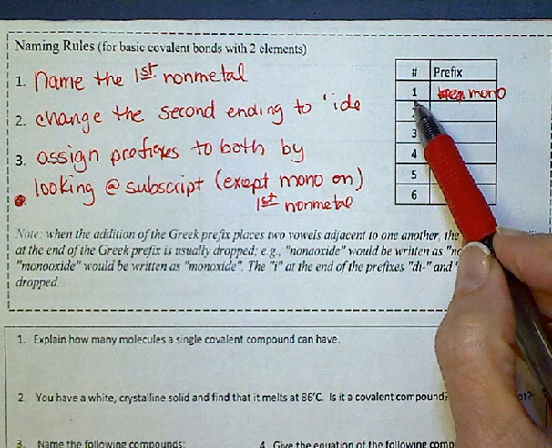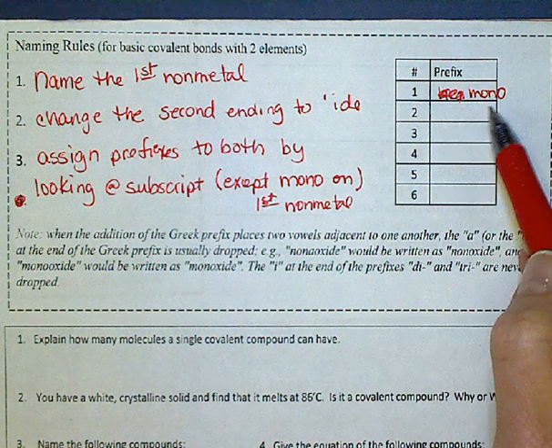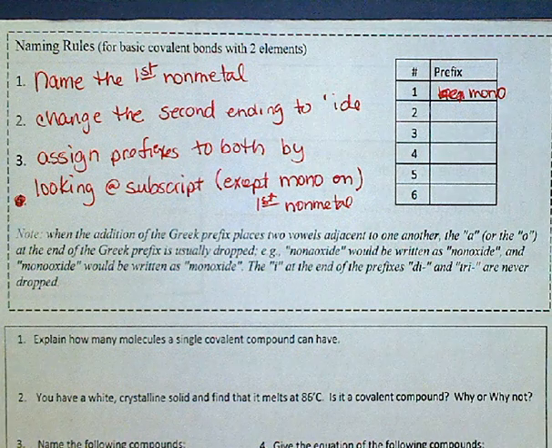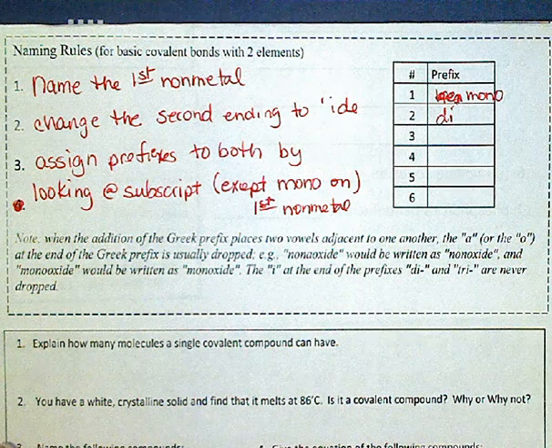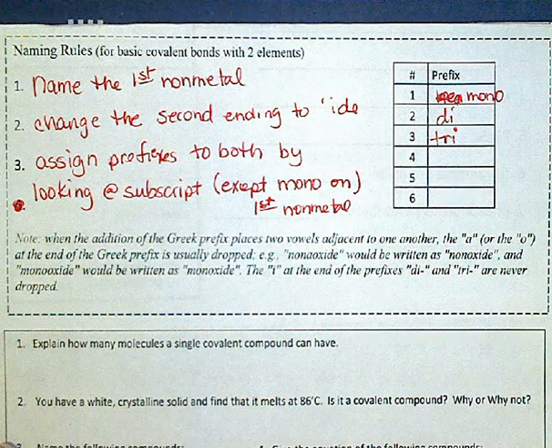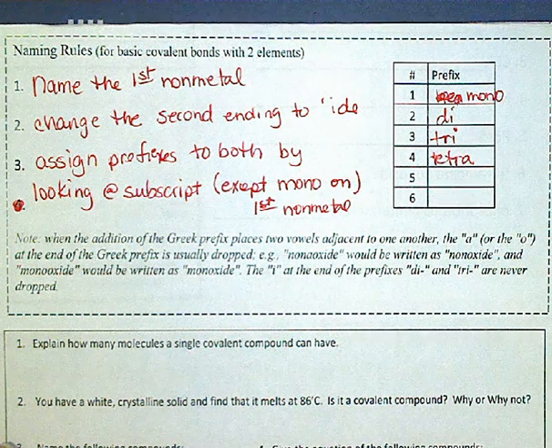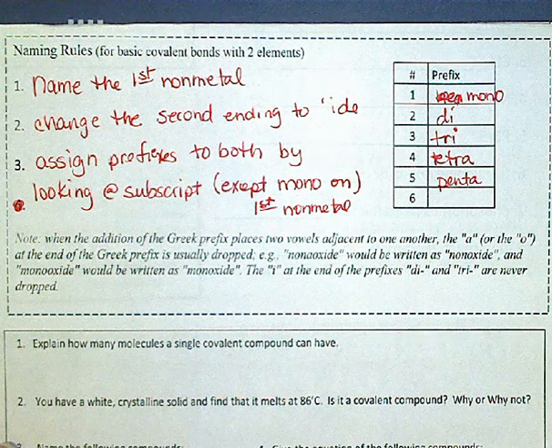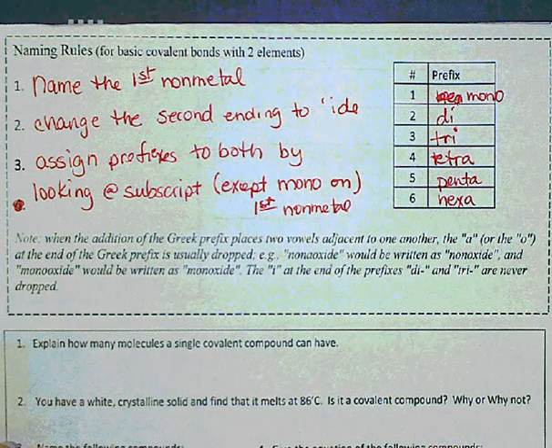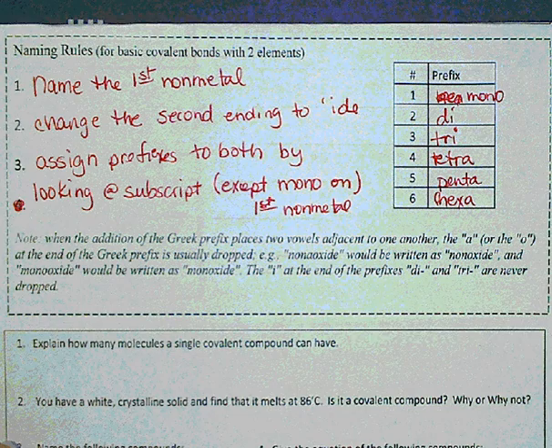Prefix for having 1 atom would be mono. 2 is di. 3 is tri. 4 is tetra. 5 is penta. 6 is hexa.